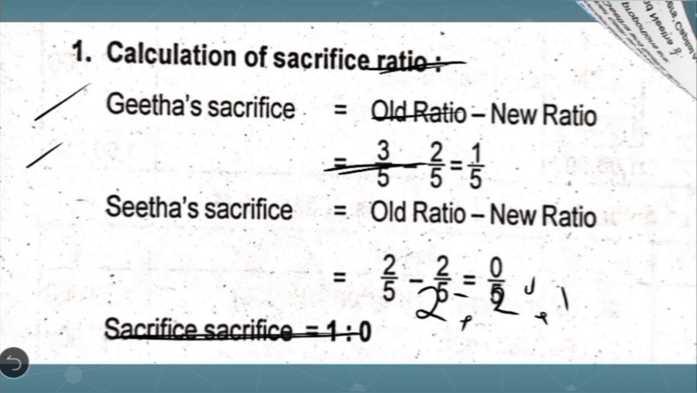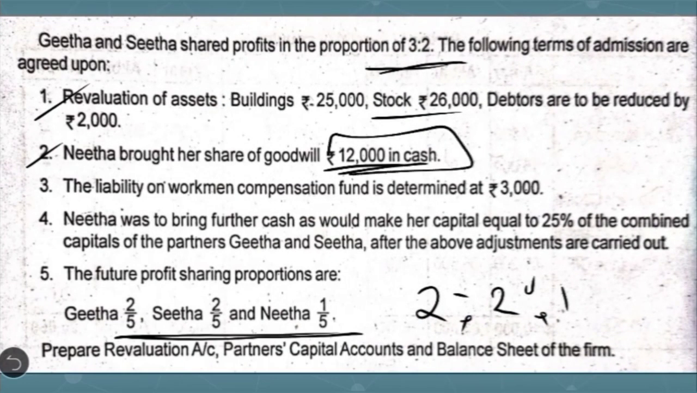So whatever the compensation you have to give, this 12,000 should be entirely given to Geeta. So what is the entry you are going to pass now? New partner's capital account debit to old partner's capital account. So here in this case, Neeta's capital account debit to Geeta's capital account. So this is regarding the goodwill adjustment.